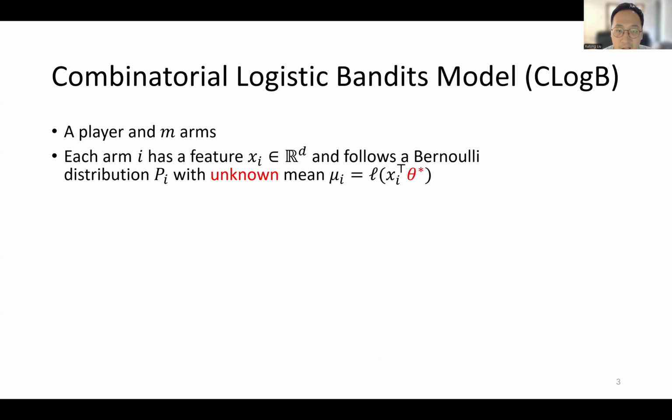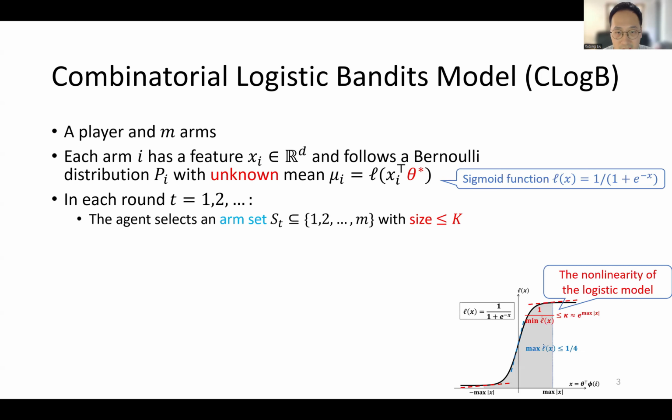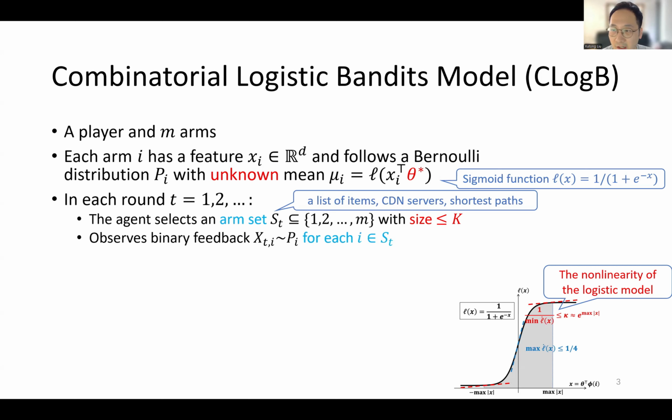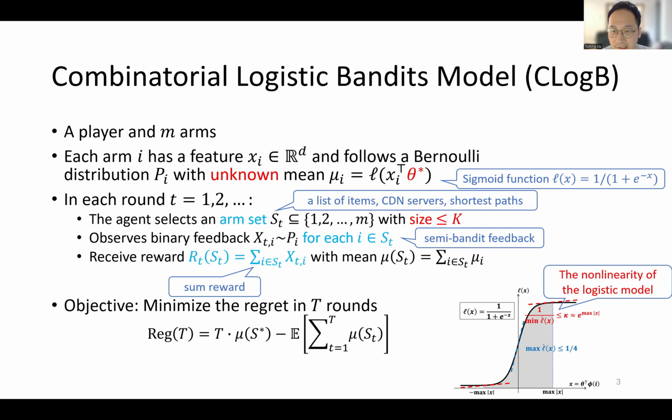Our answer is yes, and we propose the combinatorial logistic bandits framework, or ClogB in short. ClogB is a game between a learner and M arms. Each arm has a feature vector, and its binary outcome is governed by a logistic function of that feature. In each round, the learner selects a superarm, a subset of arms, and observes the binary outcomes of those selected. The reward is the sum of these binary outcomes, and our goal is to minimize the cumulative regret over